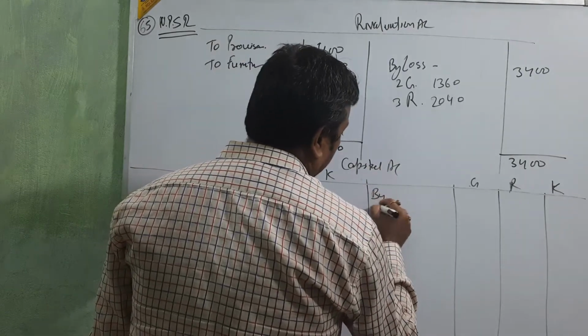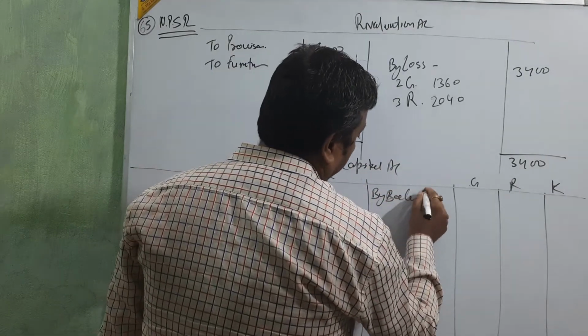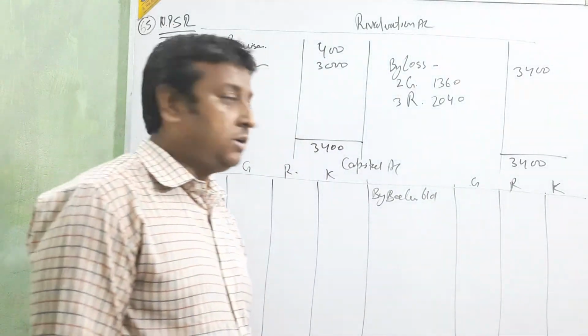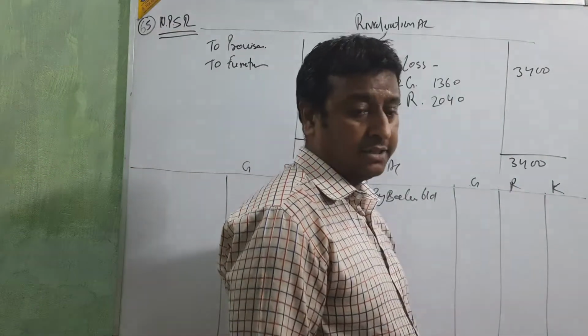First we are putting the balance b/d. Just tell about the capital amount of G and R.